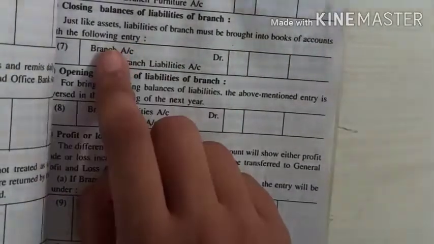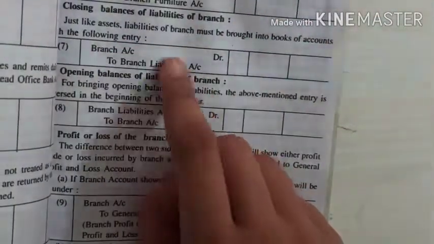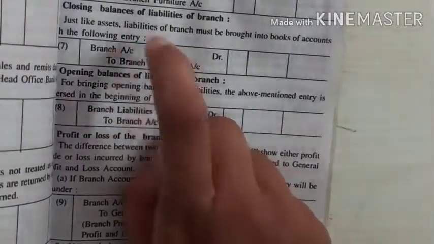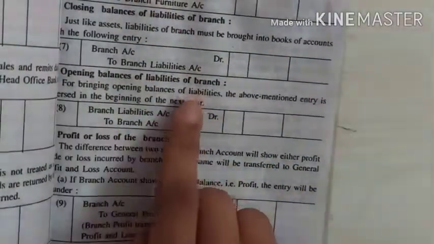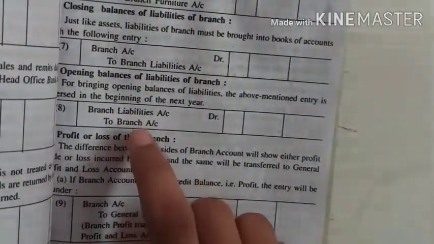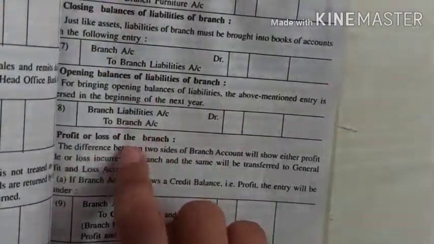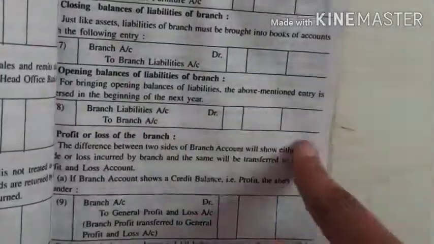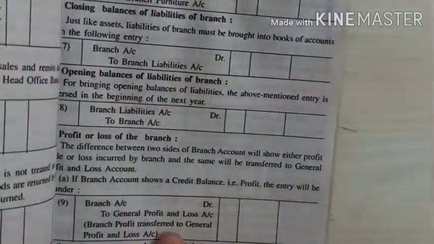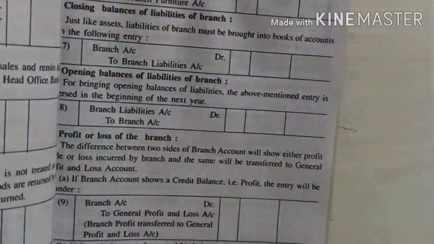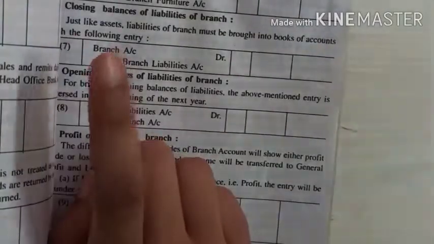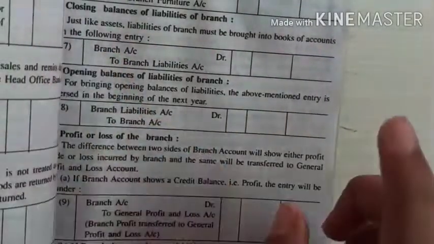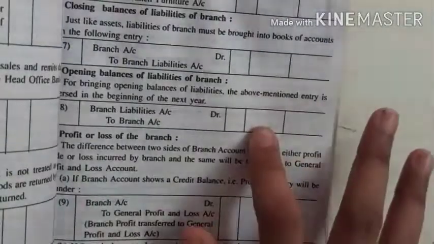In the branch account credit side we will write the branch liability closing balance, and the opening balance we will write as branch liability account debit to branch account. That means in the branch account we will write the closing balance of the branch liability on the credit side and the opening balance on the debit side.